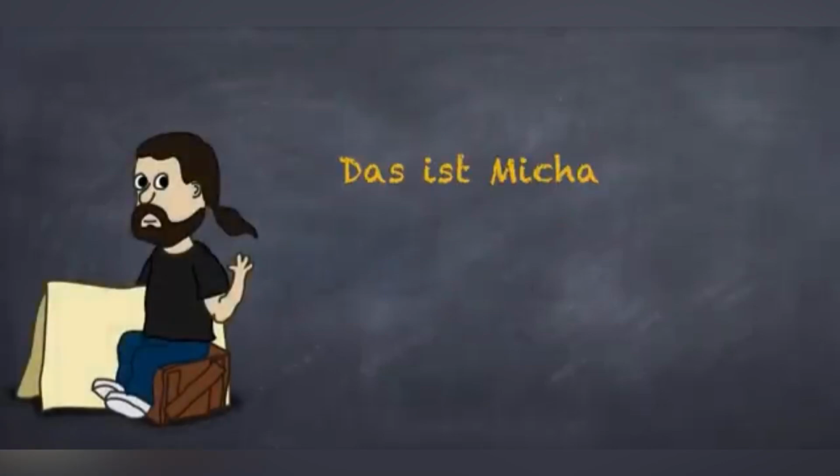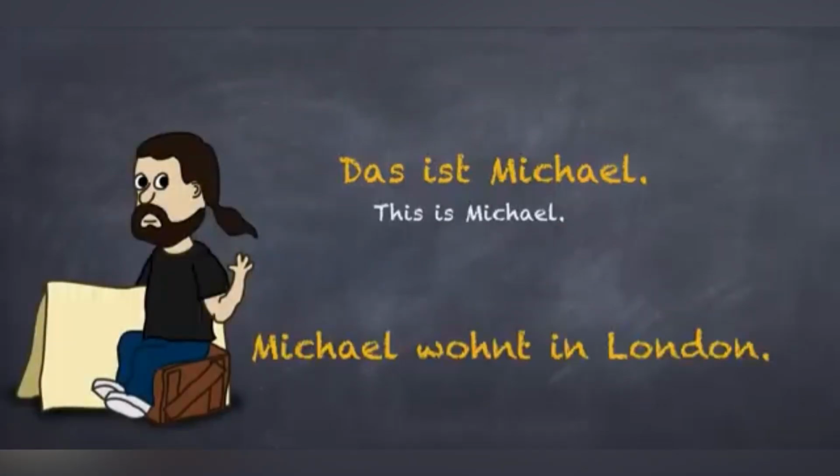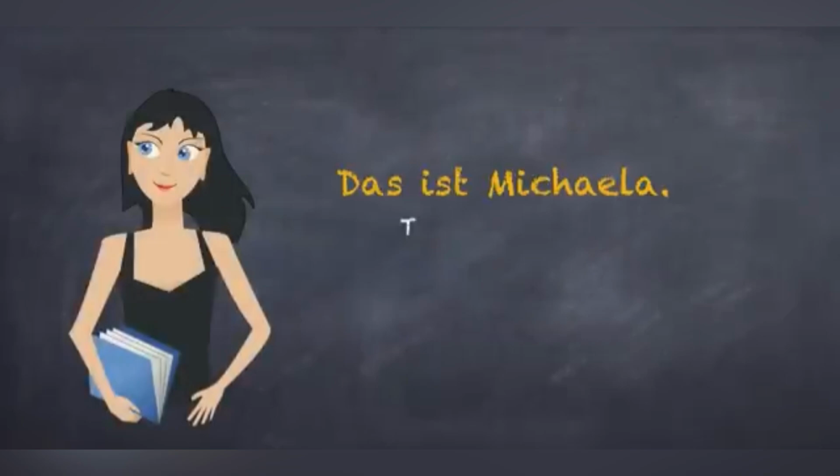Das ist Michael. Michael wohnt in London. We learned that pronouns are used to avoid the repetition of the nouns. Hence, Michael will be replaced with er. Er wohnt in London. Similarly in the next examples. Das ist Michaela.